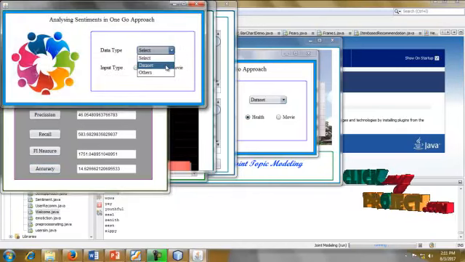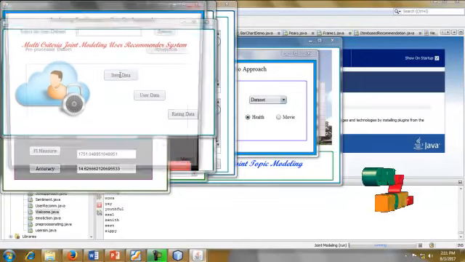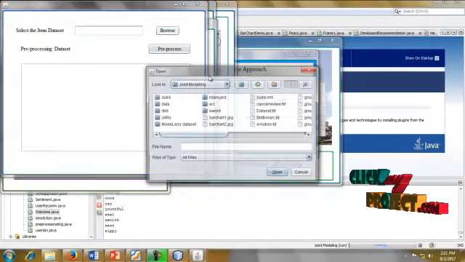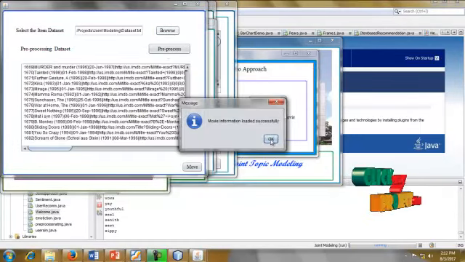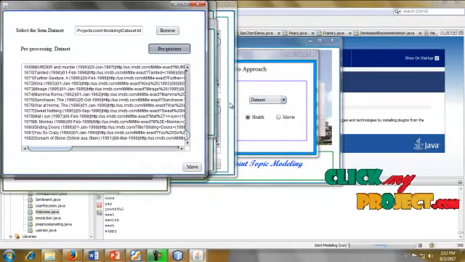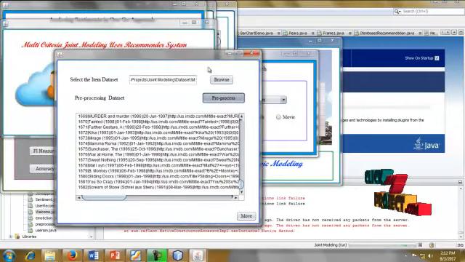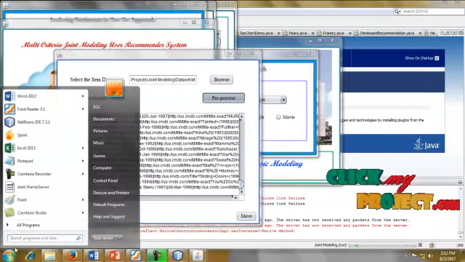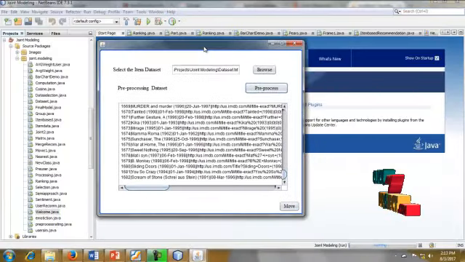Now I'll choose the data set for the movie. This is the item data set. Browse. Choose the dataset.txt. The data set will be loaded. This is a movie based data set. Now the data is going to be pre-processed and classified.